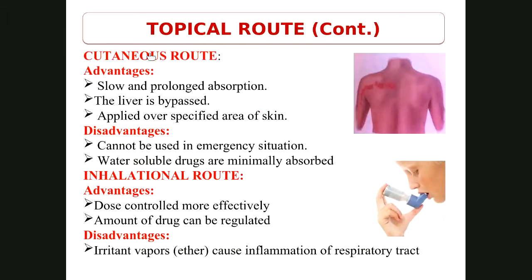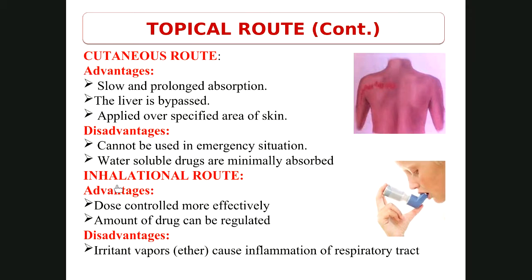Next is the cutaneous route. Slow and prolonged absorption will be there. The liver will be bypassed, that is, no first pass metabolism, and it is applied over a specific area of the skin. Now, what are the disadvantages? It cannot be used in emergency situations, and water soluble drugs are not absorbed. Only lipid soluble drugs are absorbed via the skin or cutaneous route.